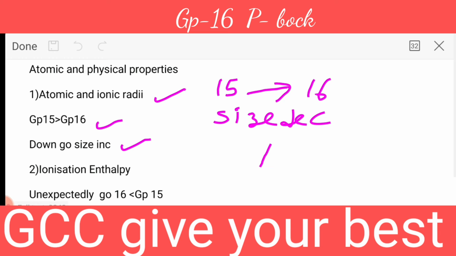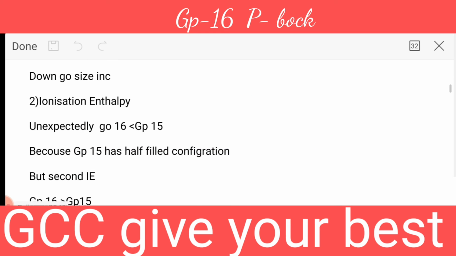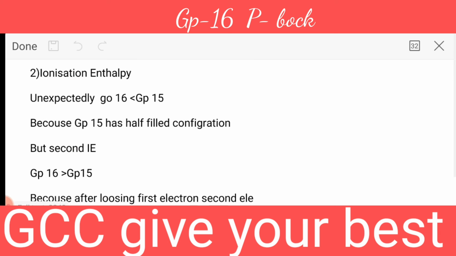Okay students, after that we have a second point, about the ionization enthalpy. Whenever we talk about ionization enthalpy, everybody knows the meaning: the energy required to remove an electron from an isolated gaseous atom.